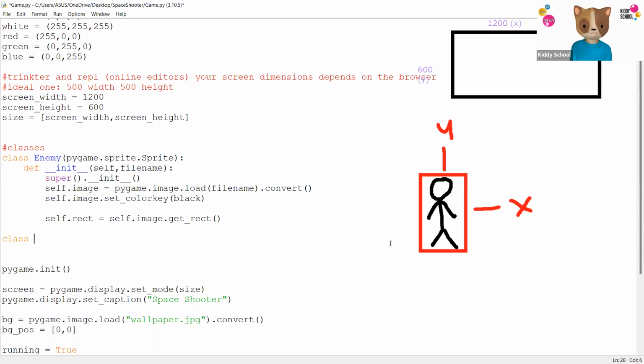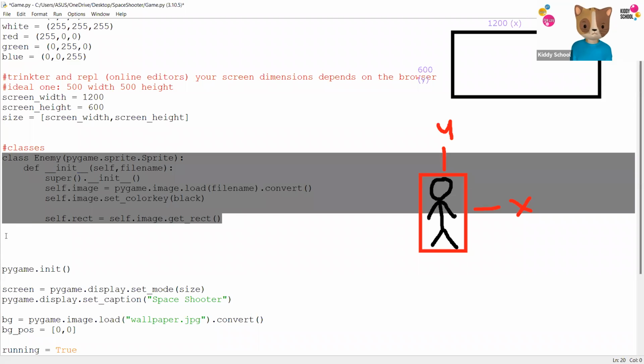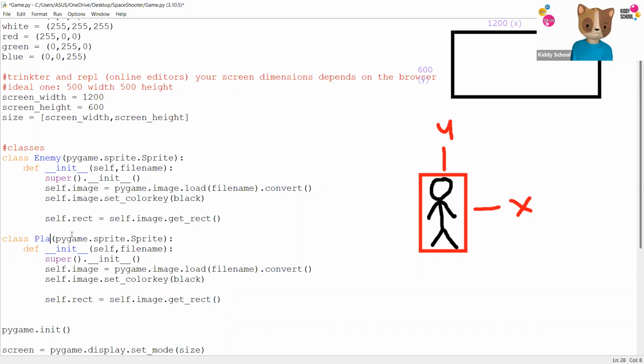So we're going to make another class for the player. It's going to be basically a duplicate of this class, so I'm just going to copy this, paste it down here, and change this name to player.